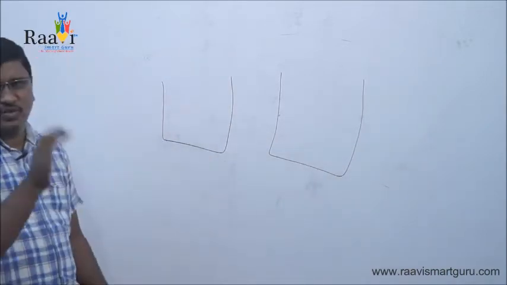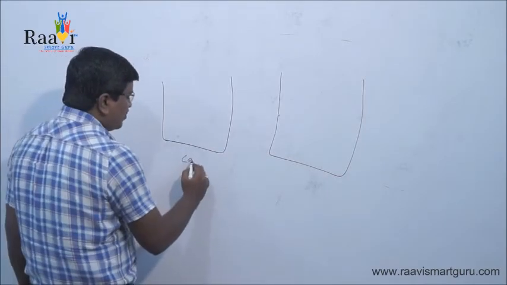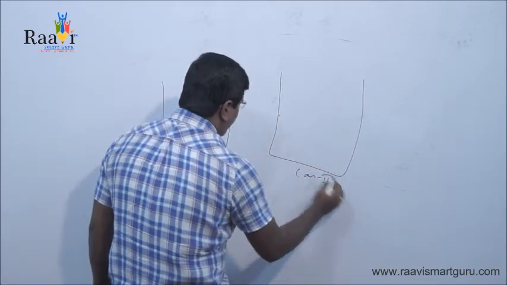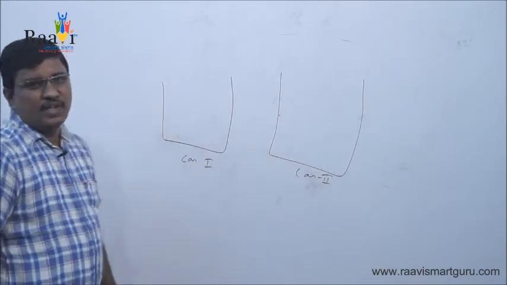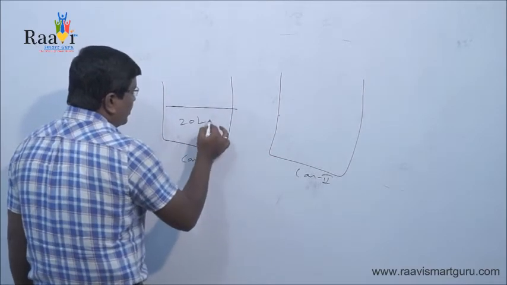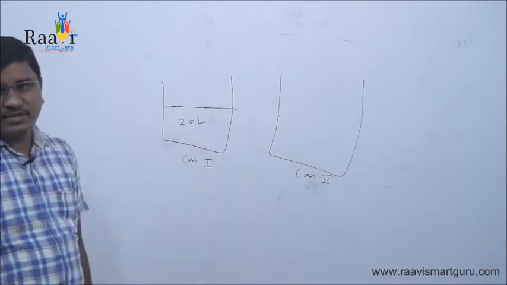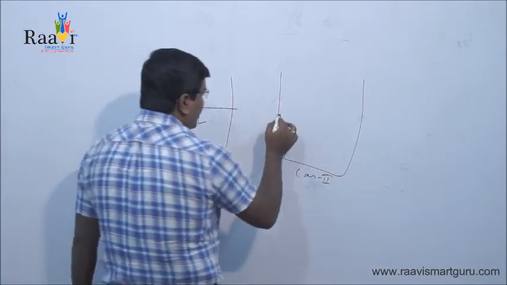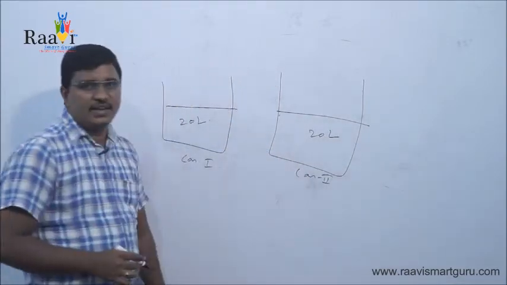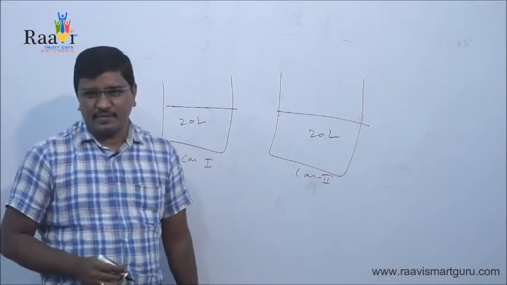This is can 1 and this is can 2. Let us assume that both cans have 20 liters of water each. Can 1 has 20 liters of water and can 2 also has 20 liters of water.